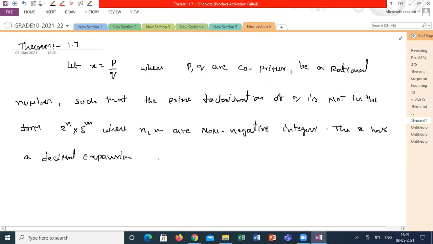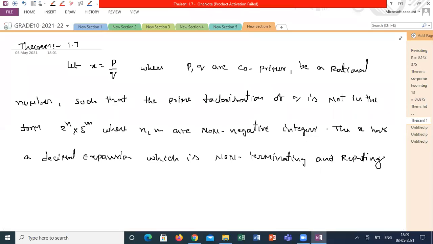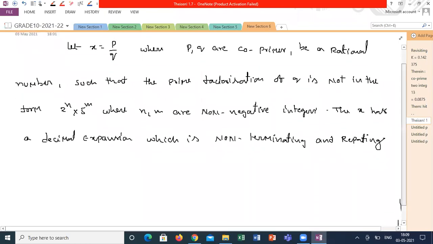A decimal expansion which is non-terminating and recurring, repeating. If it is not repeating, that is an irrational number. Non-terminating, non-recurring is called irrational numbers. That is only the value of pi. The approximate value of pi is 22/7.